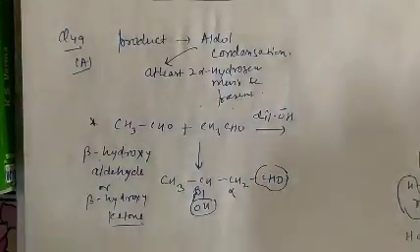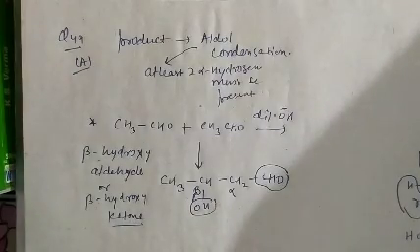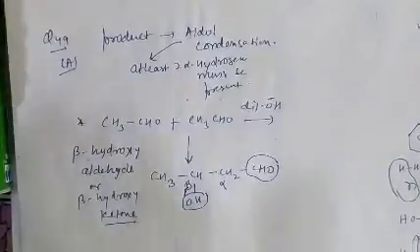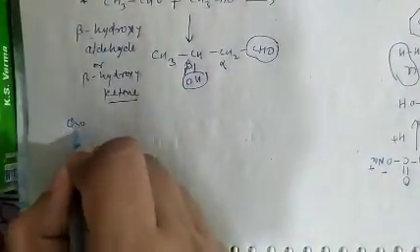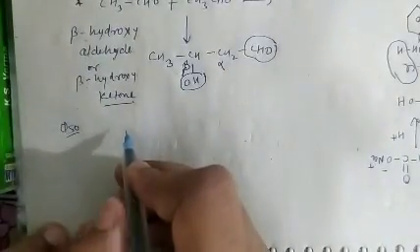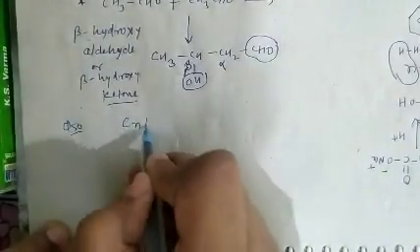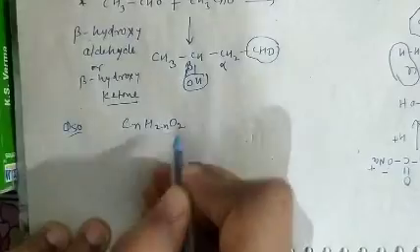See question number 50. In question number 50, what is given there? Question number 50 is the general formula CnH2nO2.